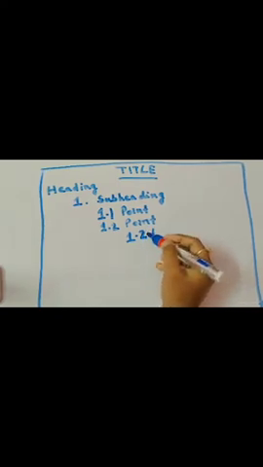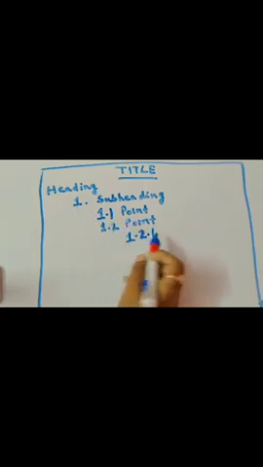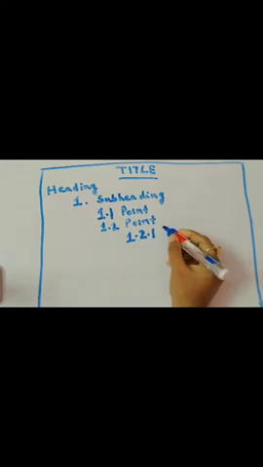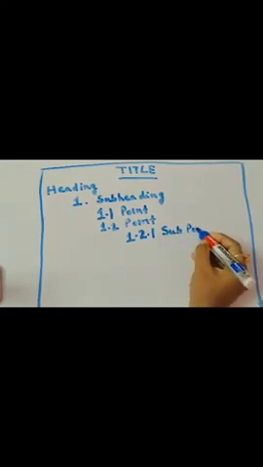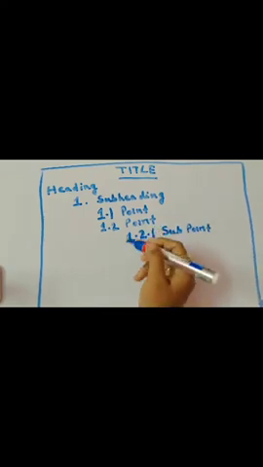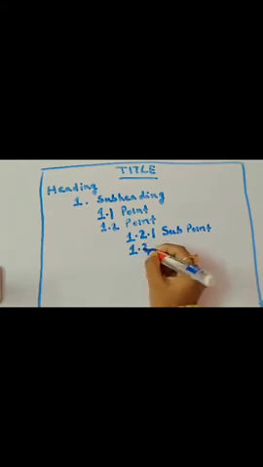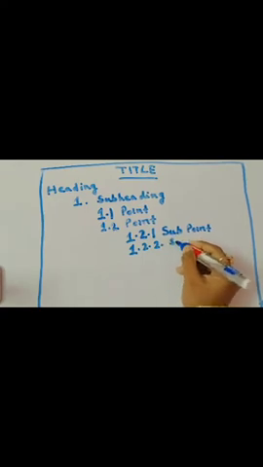So what does it signify? Under subheading 1, in point number 2, the subpoint. You write over here subpoint. If you feel you need to add one more subpoint, then you continue like this. Again 1 for the subheading 1, then 2 for the point 2, then 2 for the subpoint 2. Clear?